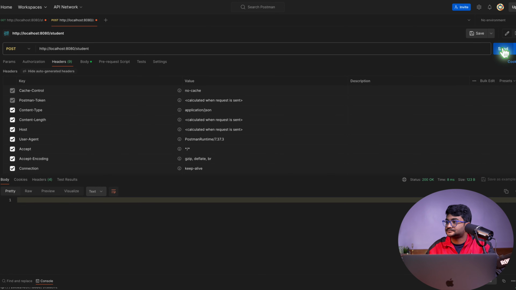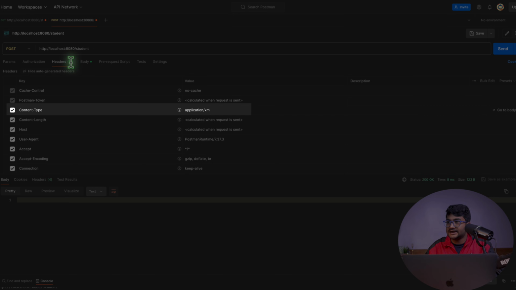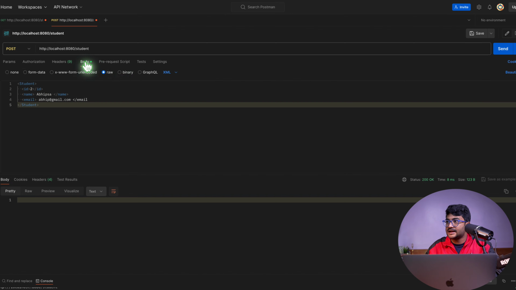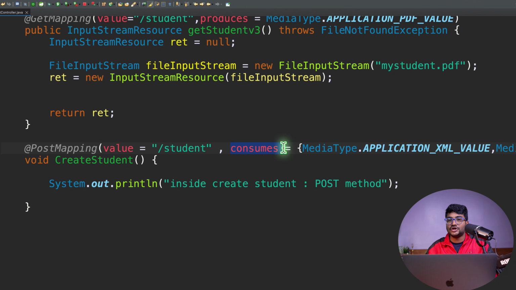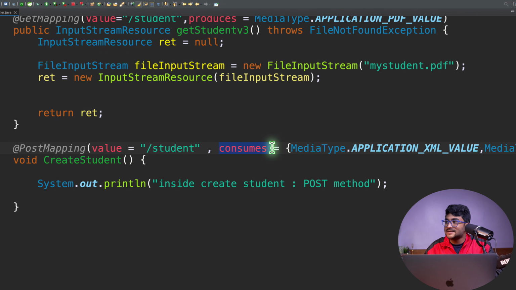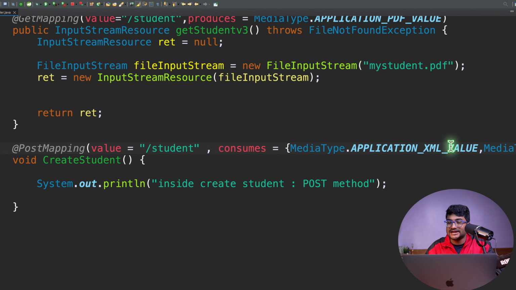Send. This goes through with 200 OK. The body is the JSON type. Let me put the XML type of data here. I'll change this to XML to make sure the content type here is XML. Let's just do send, and this goes through. The status is 200 OK. This is how we have specified the consumes part for our application, for our server. Now it is able to consume this type of data, but we are not actually consuming the data. In order to consume it, we need to use one more attribute.